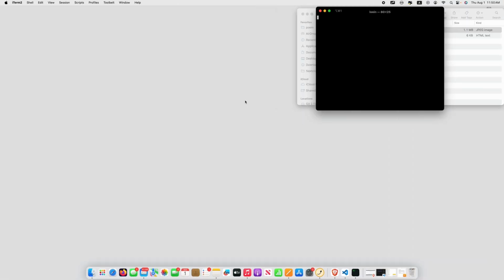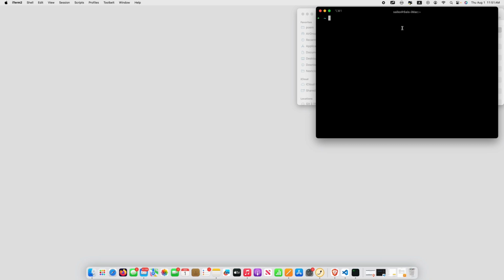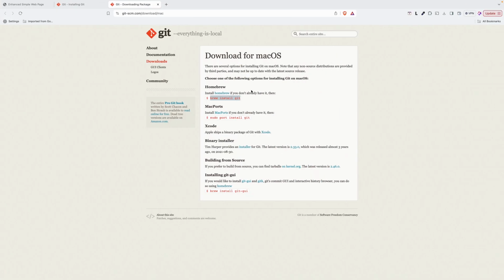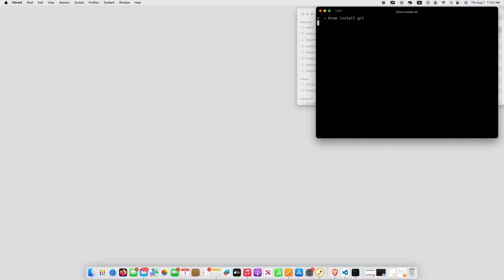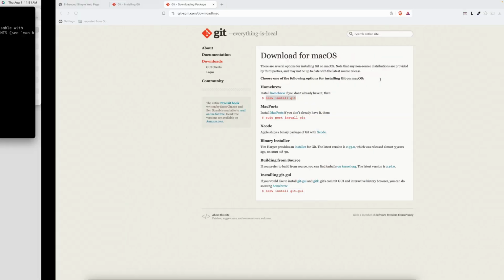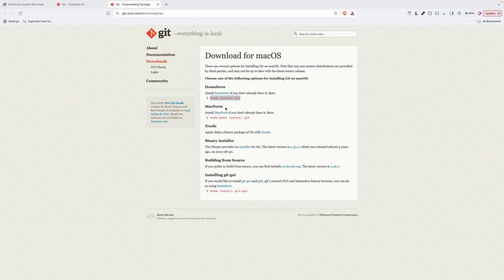let me open the terminal and run brew install git. Yeah, so it will install Git for you. If you don't have Homebrew, you can also install with MacPorts: sudo port install git. You have two options.